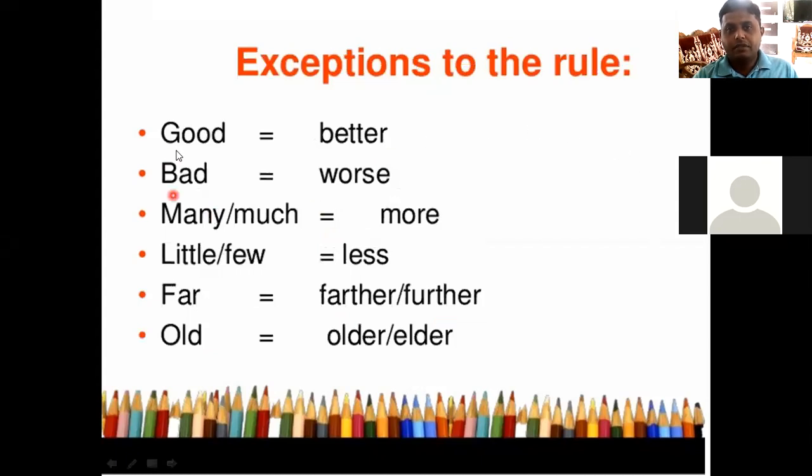Again, exceptions. Good: the comparative form is better. Bad: the comparative form is worse. Many, much: the comparative form is more. Little, few: the comparative form is less. Far: the comparative form is farther or further. Old: that is older.